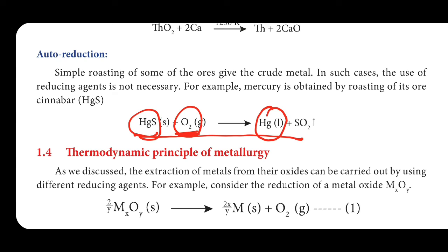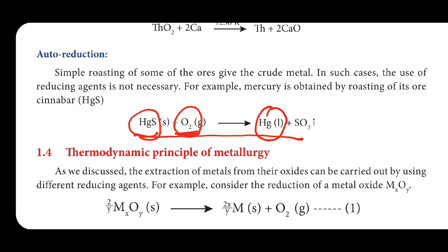In smelting we used carbon monoxide, carbon dioxide, and in another heading, reduction by carbon. Here carbon is not used. In reduction by hydrogen, hydrogen is not used. In reduction by metal, we do not use any metal here, but reduction takes place.